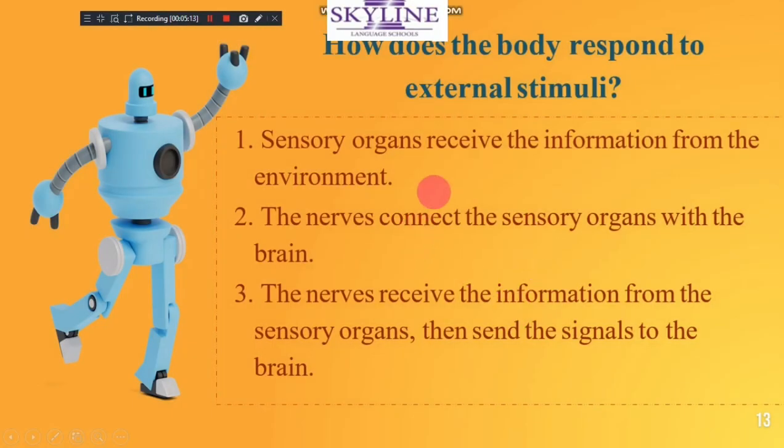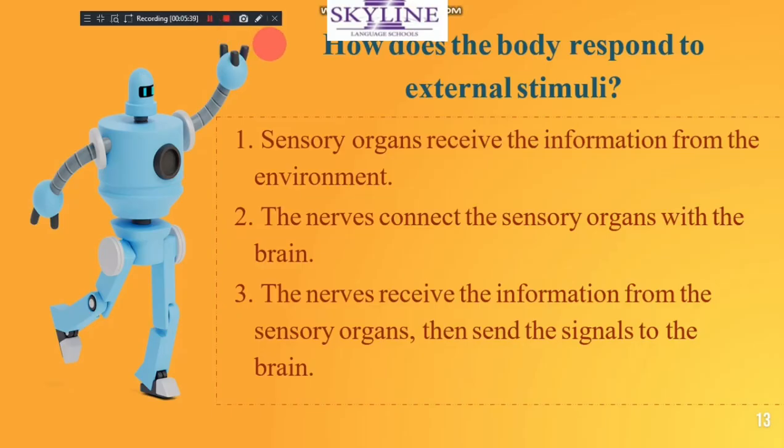Look, sensory organs receive information from the environment, like skin, tongue, eyes, ears, and the nerves connect the sensory organ with the brain. So nerves receive information from the sensory organ and send signals, like electrical impulses, the red circles that we show, to the brain.